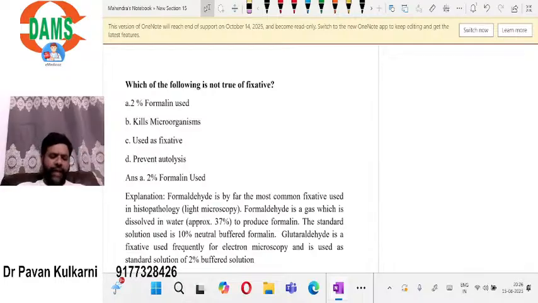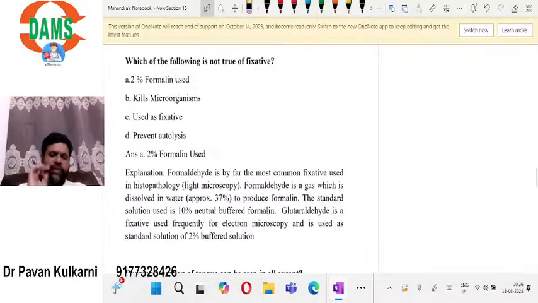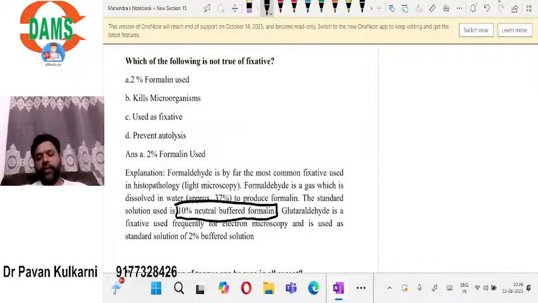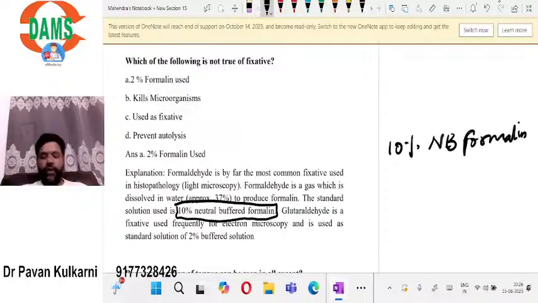All are correct except 2%. Actually, it is not 2% formalin, it is 10% neutral buffered formalin that is used. You have to remember the percentage. The fixative that we usually use is 10% neutral buffered formalin. It is called NBF, neutral buffered formalin.